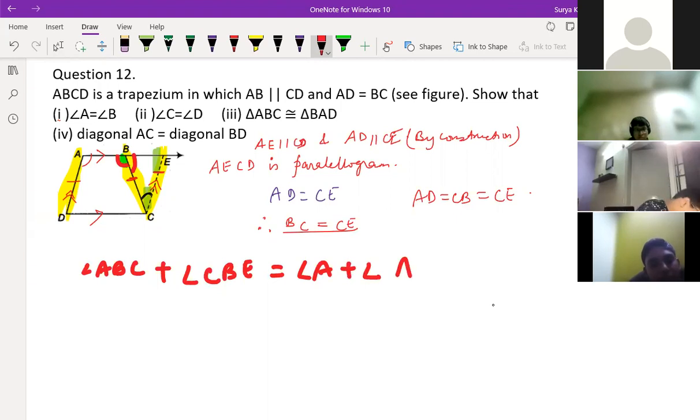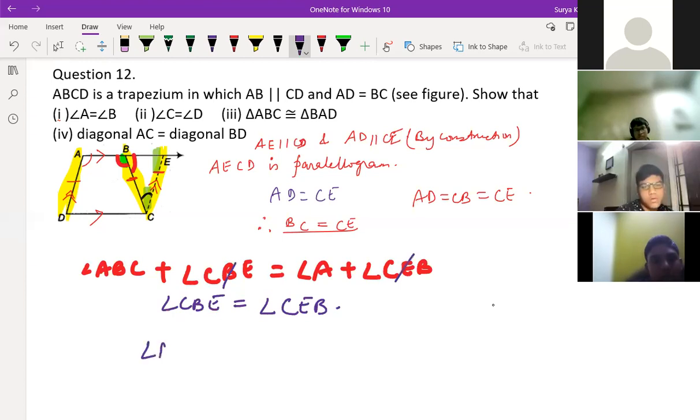We can write CE and ABC and CBE. Here in this case, angle CBE is equal to angle CEB. CBE and CEB both are equal. So this will get cancelled. So angle A, sir, I got it, sir.